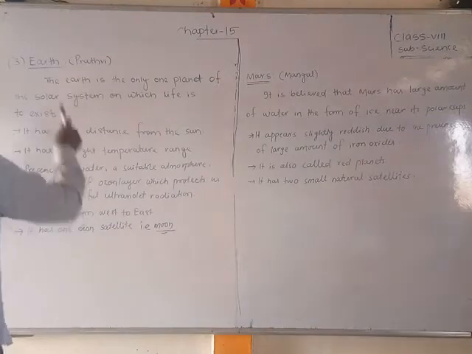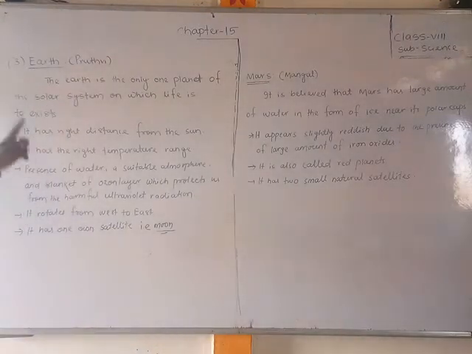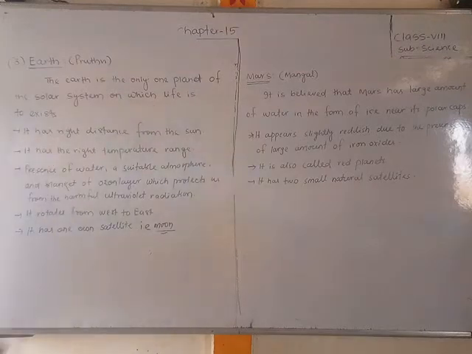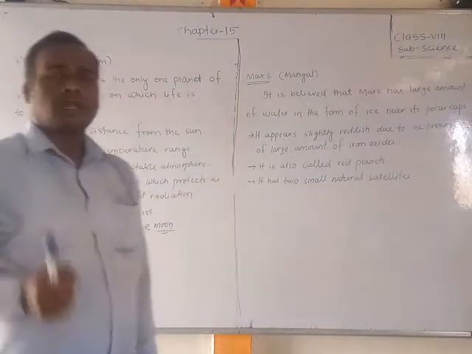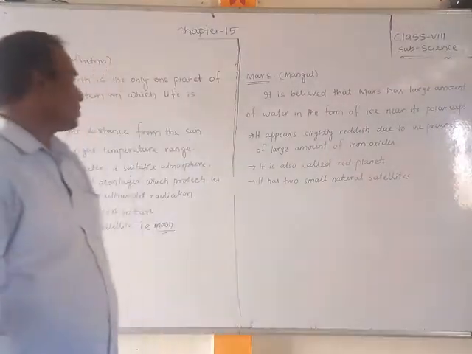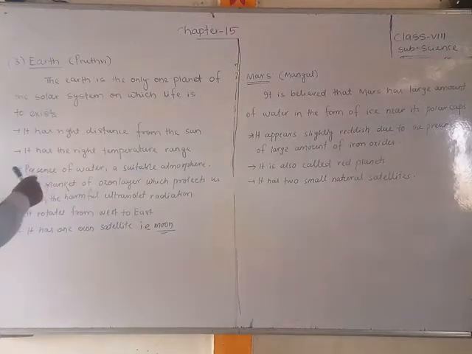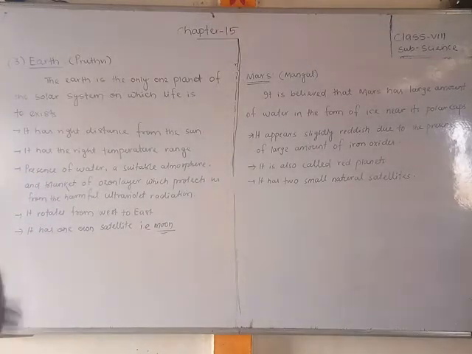See students, here I have written Earth. The Earth is the only planet of the solar system on which life exists. Only the Earth is the planet where life is possible. It has the right distance from the sun, that means not too hot and not too cool, that is the particular distance where Earth is placed.